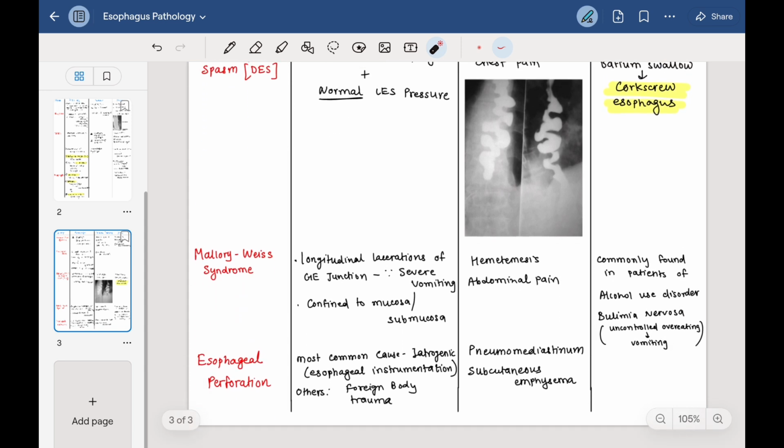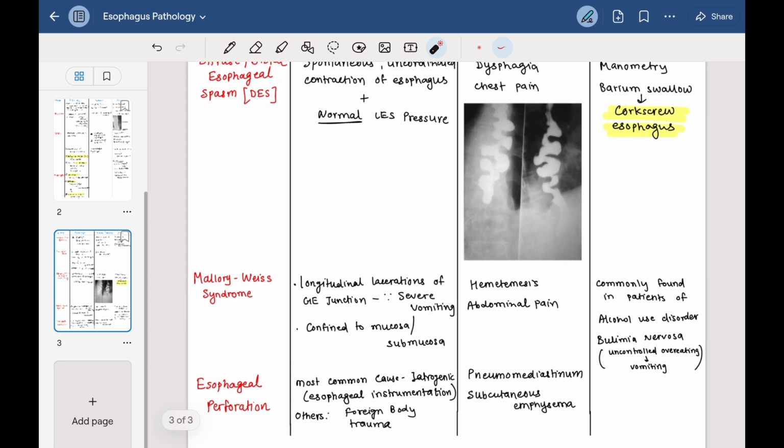Next is Mallory-Weiss syndrome. In Mallory-Weiss syndrome there are longitudinal lacerations at the GE junction. Why are there lacerations? Because of severe vomiting. These lacerations are confined only to the mucosa and submucosa. Clinical features will be hematemesis, which is blood in the vomit, and abdominal pain. Because the lacerations are due to severe vomiting, it is mostly seen in patients with alcohol use disorders and bulimia nervosa. Bulimia nervosa is an eating disorder where there is uncontrolled overeating and severe vomiting after that.